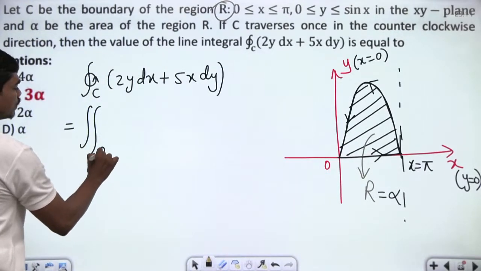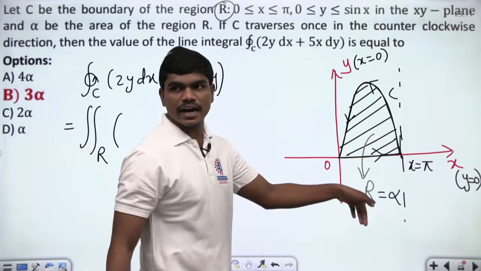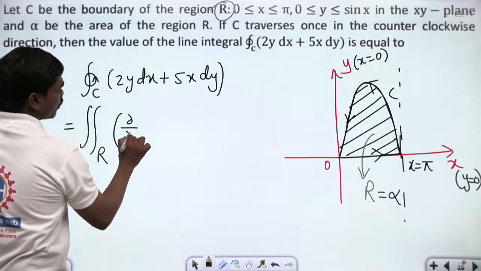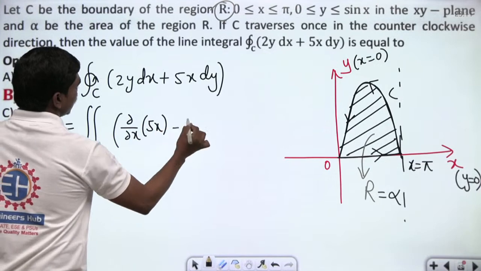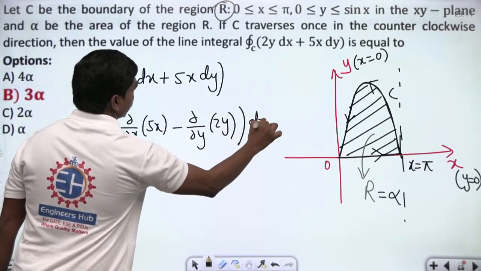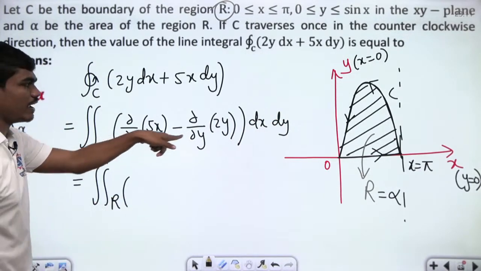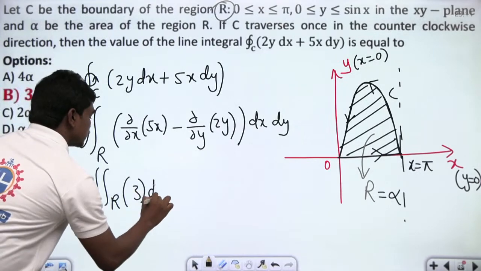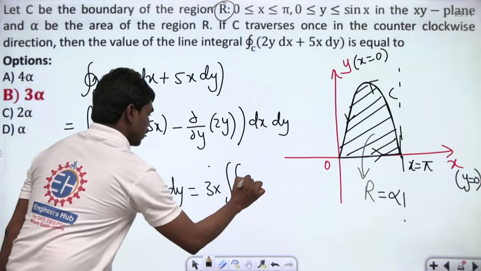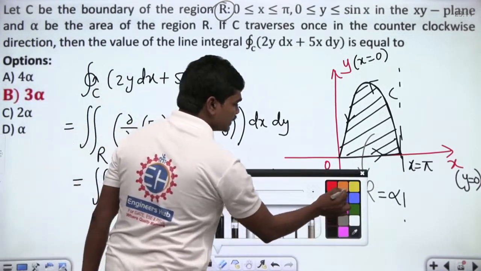If this is your closed path C bounding a region R, then you can write this integral over C as the integral over the region R of dou N by dou x, which is dou by dou x of 5x, minus dou M by dou y, which is 2y, dx dy. So this is 5 minus 2, so 3 times dx dy. If you take this 3 out, that means 3 times the integral over the region R of dx dy, and you know this is nothing but the area of the region bounded by this.